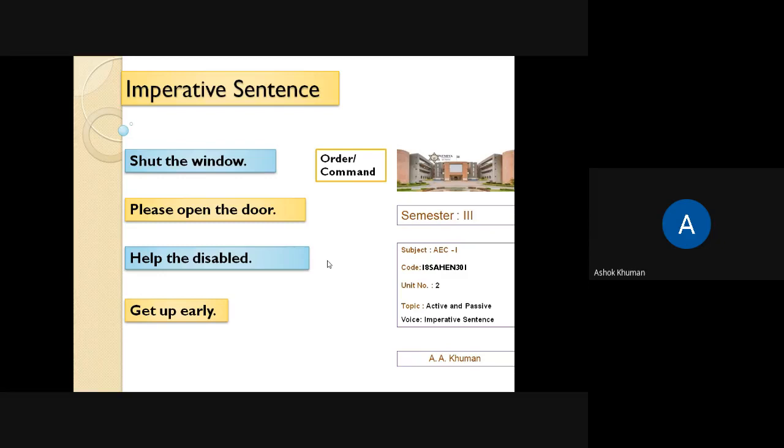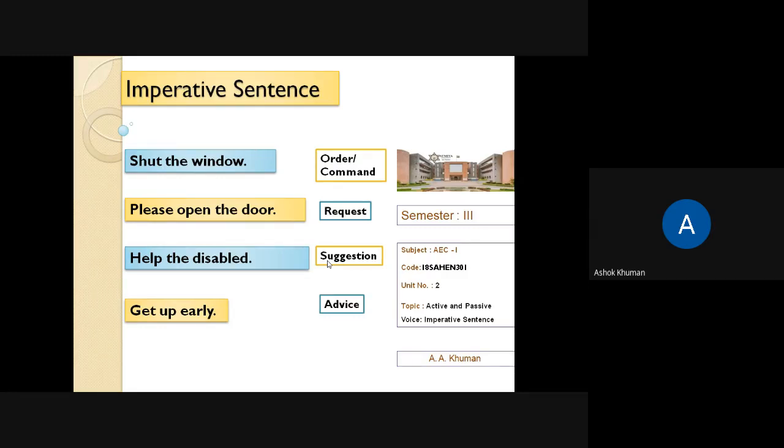Therefore, they are orders. Request: because we see the word please. Third, it is a suggestion: help the disabled means you should help the disabled. And get up early, that is advice. So these are the four types of imperative sentences.